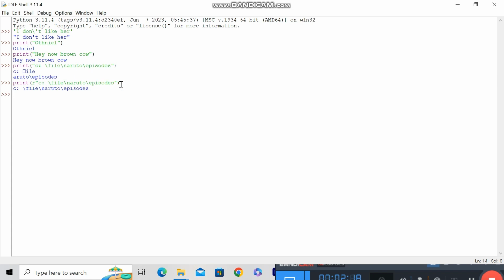So how do we solve this problem? It's because when a backslash is used in front of the F, it brings out this kind of dots. Also, when backslash is used in front of N, it means jump to the next line. So it's gonna jump the slash episodes to the next line. To solve this, we bring another function called the raw string.